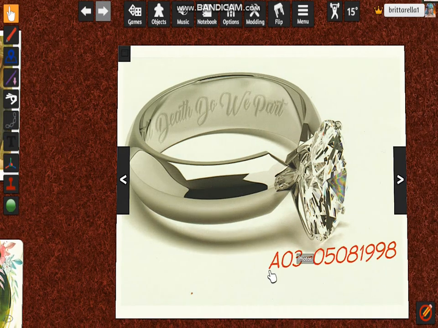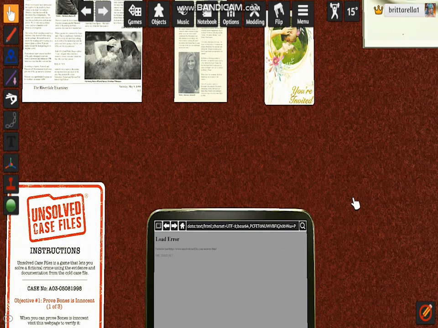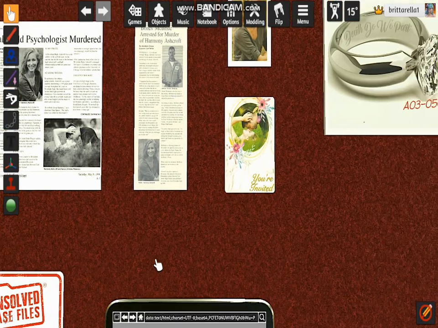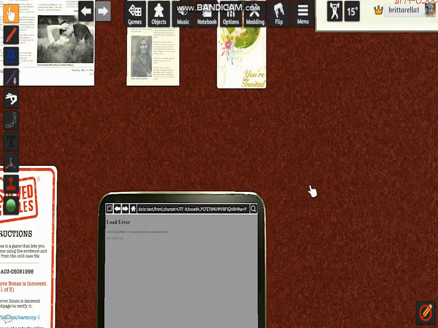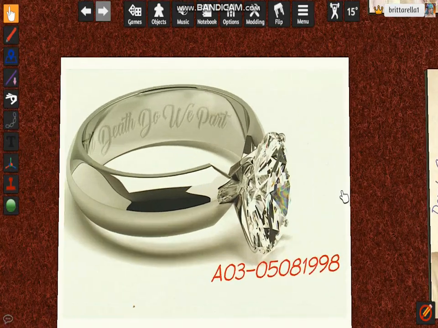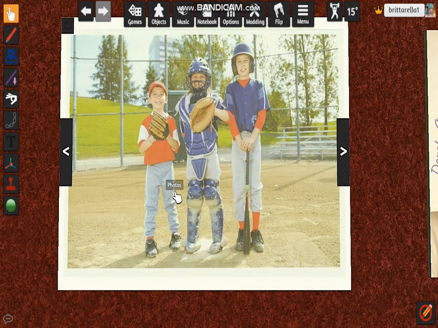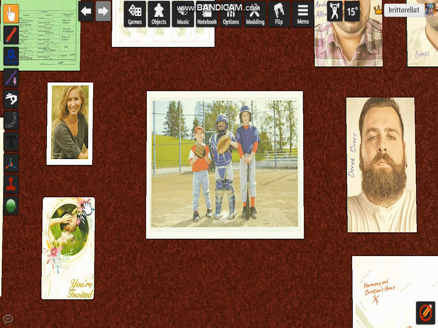And here are the serial numbers of the ring. I'm trying to figure out if I have to type something to do this and that. I wonder if that's the number of the case. It looks accurate, so I'm assuming that could be the case here. So let's move on to the next page. I don't know how many. Ooh, 3 kids. I wonder if that's her kids.